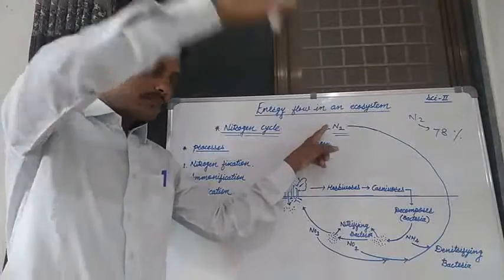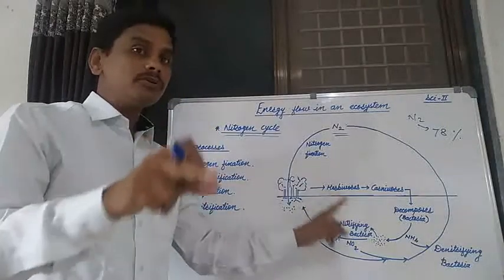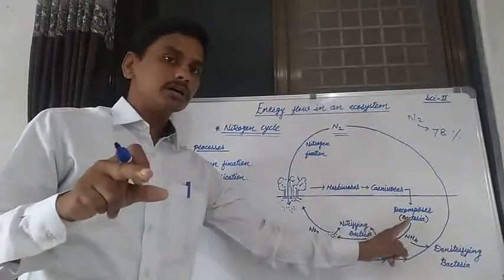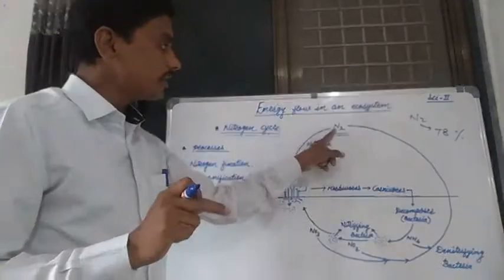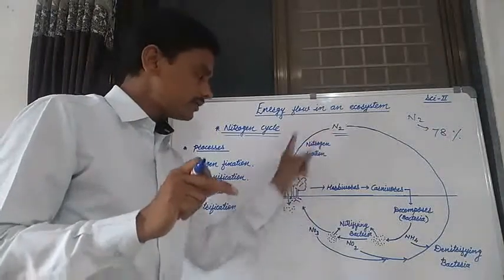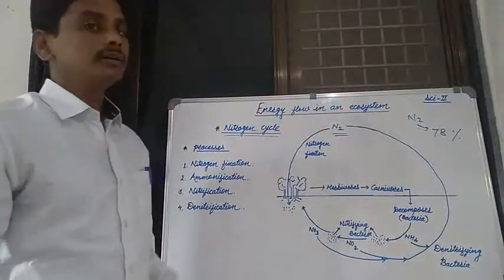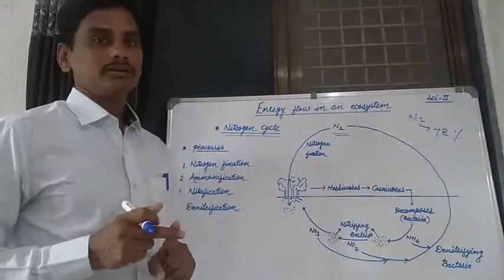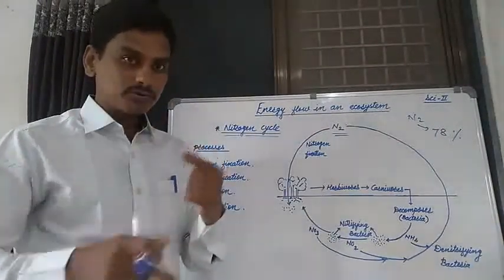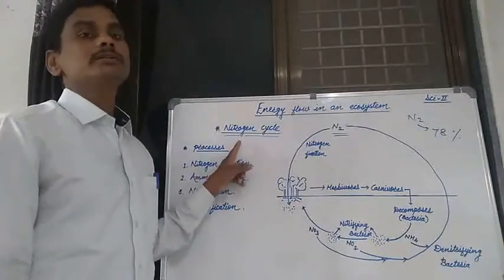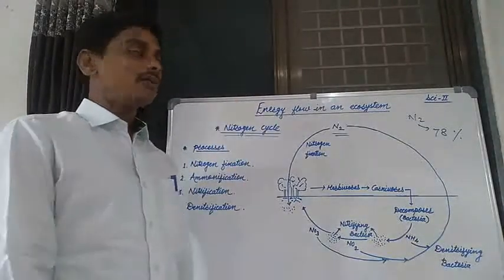From the atmosphere, from the environment to plants, from plants to animals, animals to decomposers, and again from the decomposers to the atmosphere, from abiotic to biotic factors, and from these biotic factors to abiotic factors. That flow of nitrogen in the form of various types of compounds, that process is known as the nitrogen cycle. Then how does this nitrogen cycle occur in the environment?